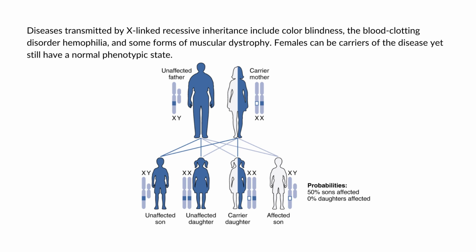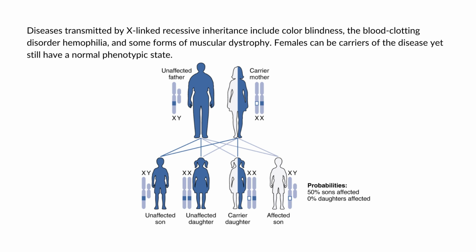For X-linked recessive inheritance, it is much more common because ang females can be carriers of the disease yet they still have a normal phenotype. Ara sa gene nila ang disease but hindi obvious sa ila or wala sila symptoms. So diseases transmitted by X-linked recessive inheritance include, for example, color blindness, blood clotting disorder nga hemophilia, and some forms of muscular dystrophy.